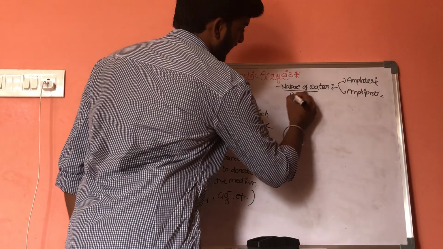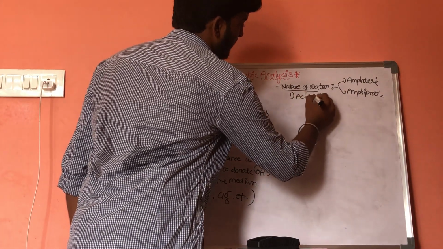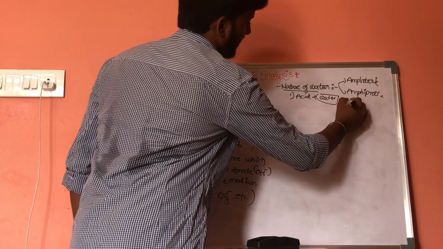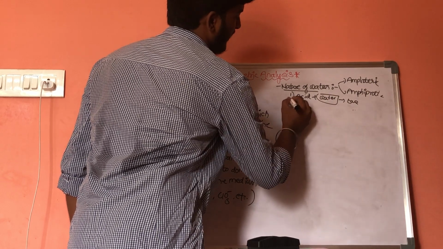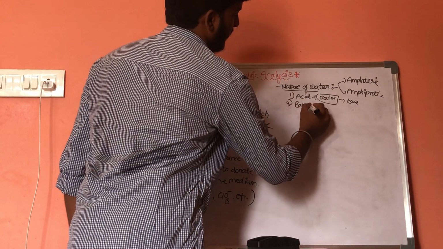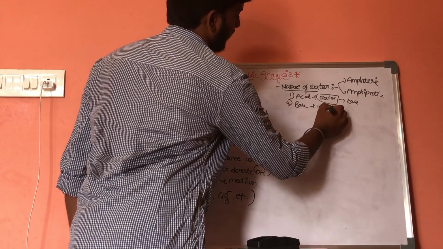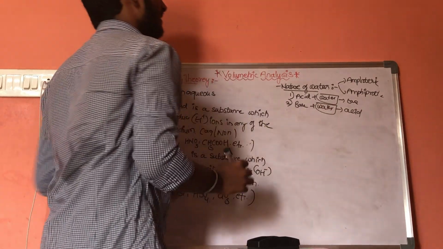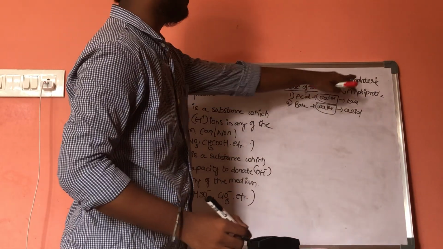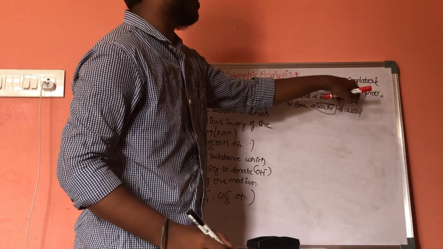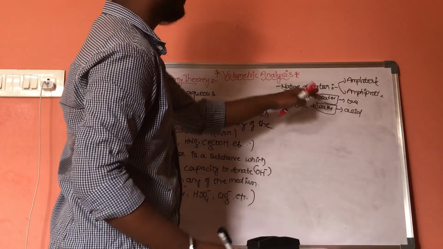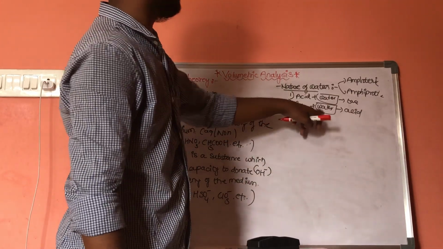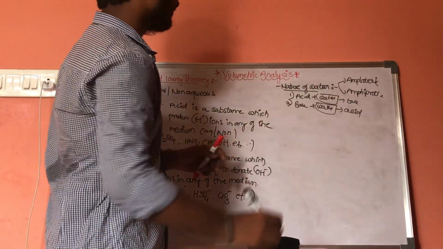When we take a reaction like acid plus water, this water will act as base. When we consider base plus water, this water will act as acid. This is the nature of water. When we take acid plus water, this water will act as base. When we take base with water, this water will act as acid.